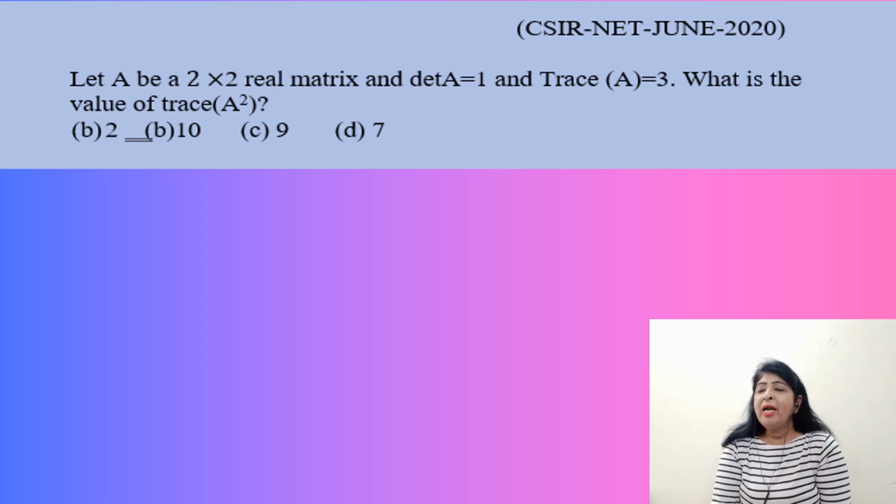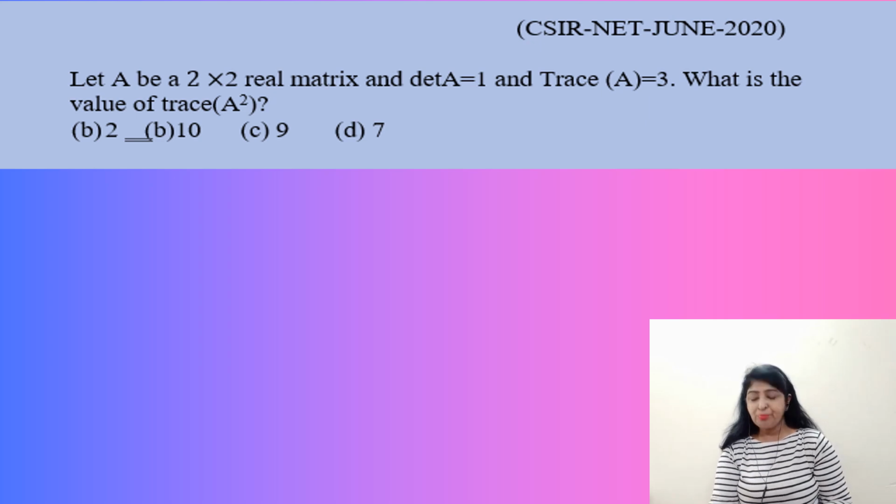Now let A be a 2 by 2 real matrix. Determinant of A is 1. Trace of A is 3. What is the value of trace of A square? This we have to find. Four values are given to us. This question was asked at CSIR NET June 2020.